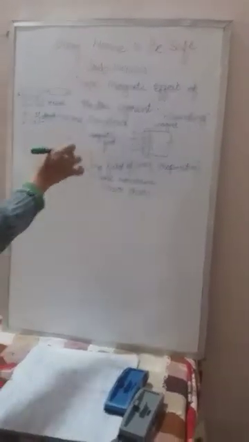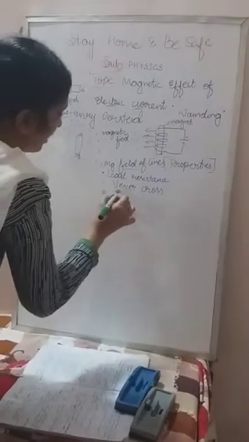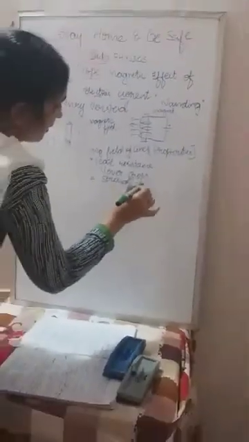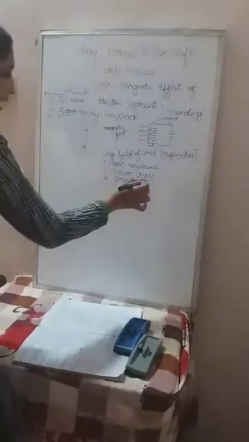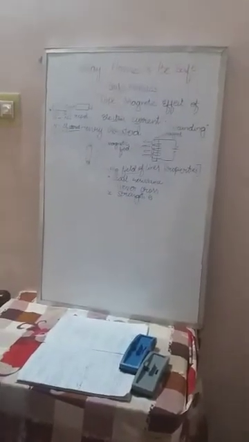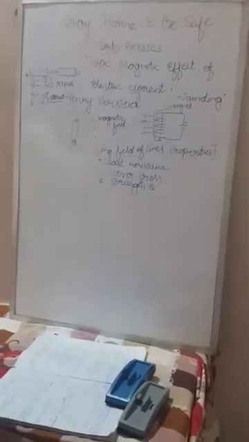All these magnetic field lines have the same strength and the same power. Keep in mind, one more point: they have the same strength, nothing but the power only. And the density always decreases.